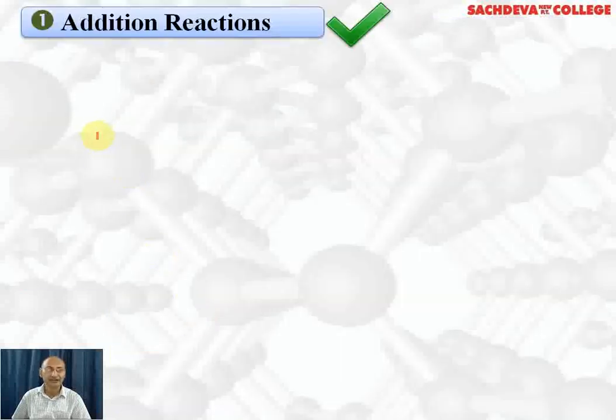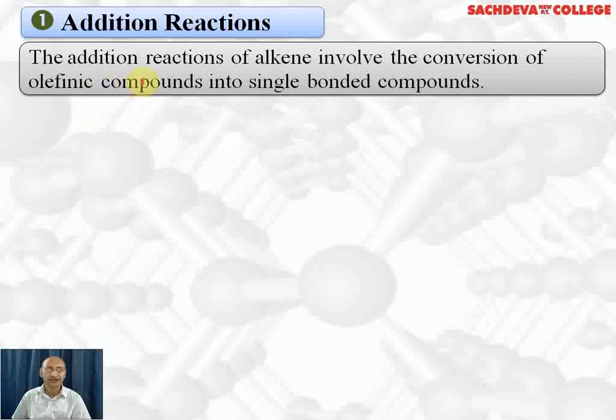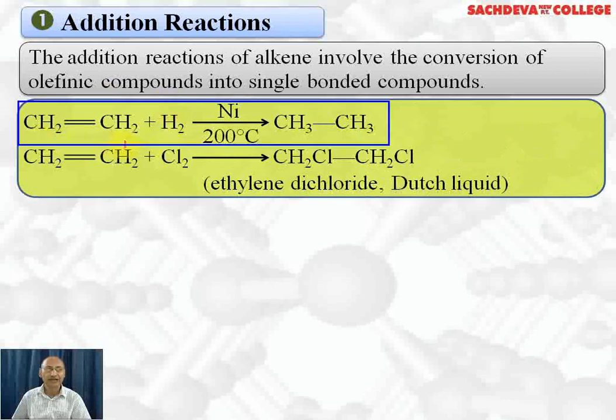First, we are taking addition reactions. Those reactions in which a molecule is added across the double bond to form an addition compound in which there are single bonds are called addition reactions. For example, ethylene or ethene, when hydrogen is added to it in the presence of nickel as a catalyst at 200 degrees centigrade, ethane is formed. So alkene we have converted to alkane. That is, unsaturated hydrocarbons are changed to saturated hydrocarbons. So this is an example of addition reaction.